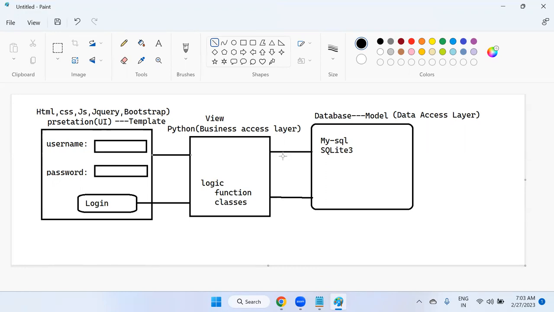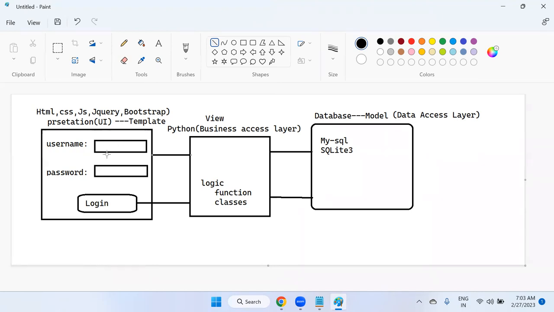Okay, try to understand. For those who understand the MVT pattern and how the flow works, it will be easy to manage the entire Django session. There are 3 layers. MVT pattern: M for model, V for view, T for template. Template means presentation layer.